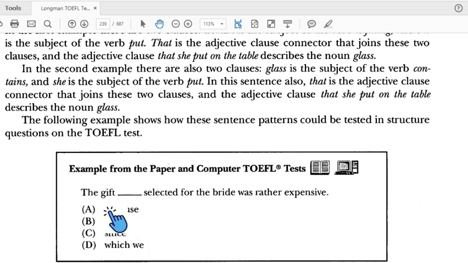Which we, subject, verb. This one is the subject, this one is the verb, this one is the connector. The gift which we select for the bride was rather expensive. We select for the bride goes back to the gift and explains the gift. Which we selected for the bride was rather expensive. This one is the subject, this one is the verb.